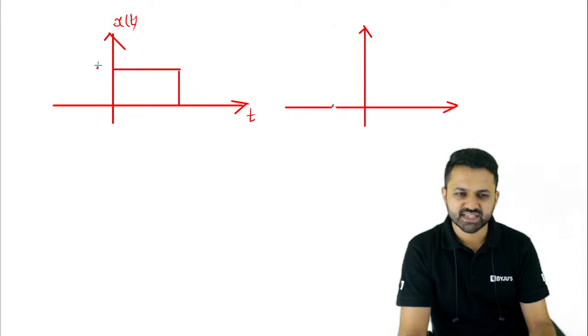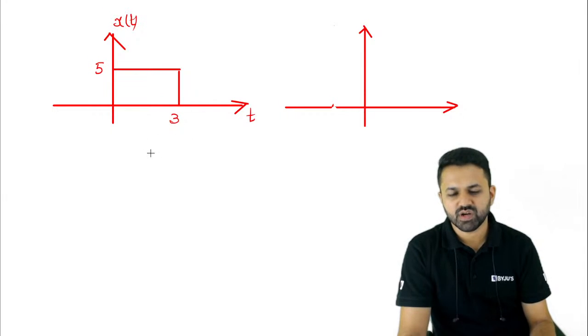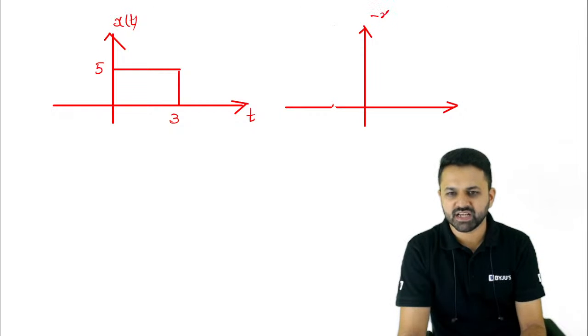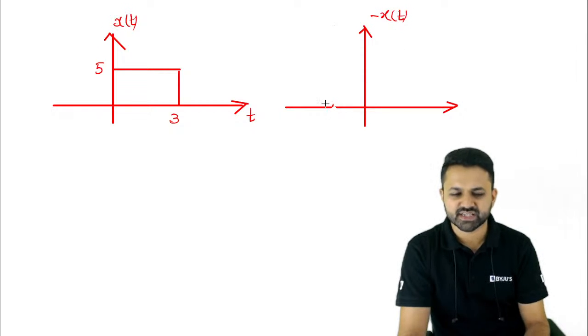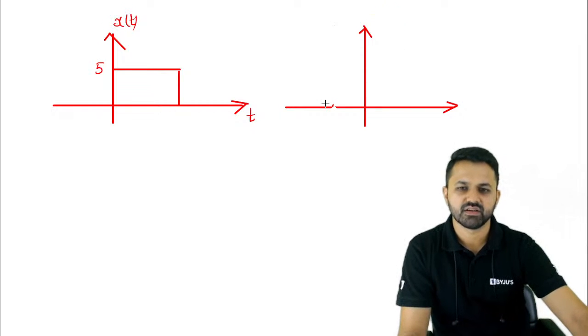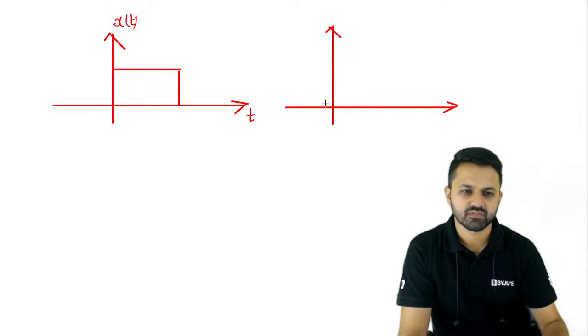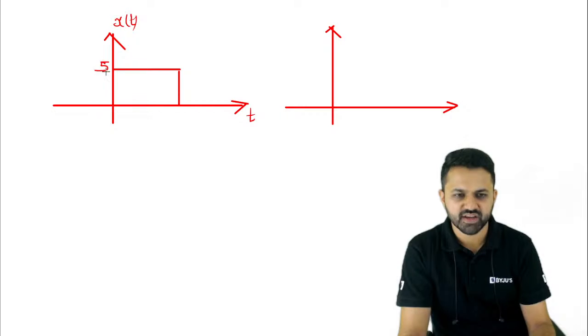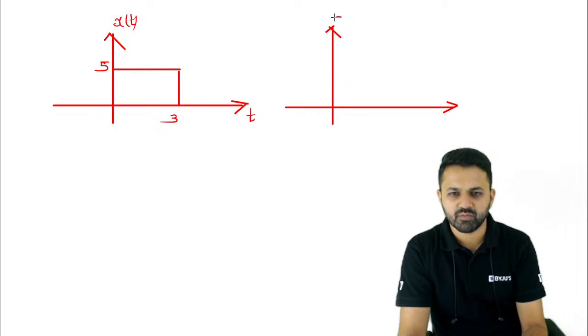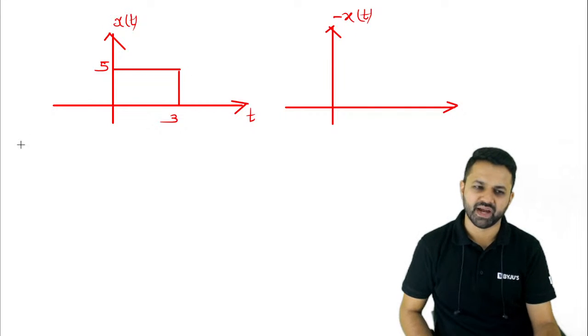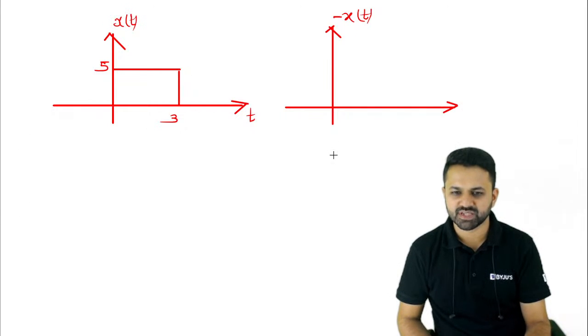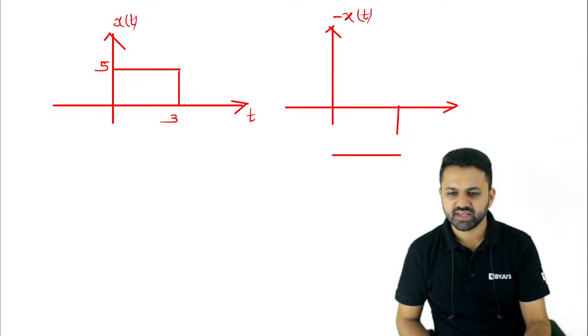Okay, so suppose this is 5 and this is 3. Now you can see that we want to draw minus of xt. So the amplitude is multiplied with minus 1. Because the amplitude is multiplied with minus 1, this will shift towards the negative side.